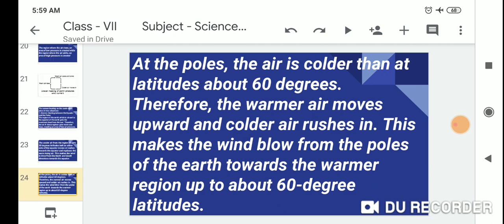At the poles, the air is colder than at the latitude of about 60 degrees. Therefore, the warmer air moves upward and colder air rushes in. This makes the winds blow from the poles of the earth toward the warmer region up to about 60 degree latitudes.